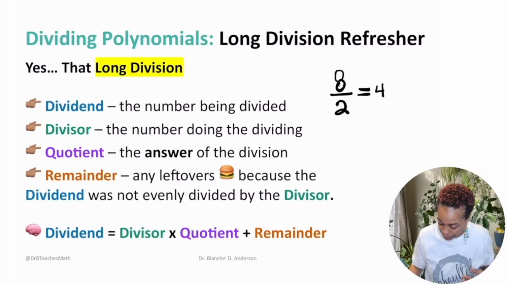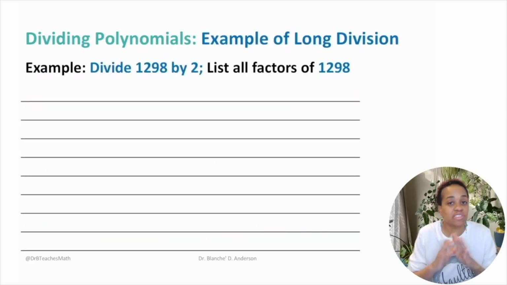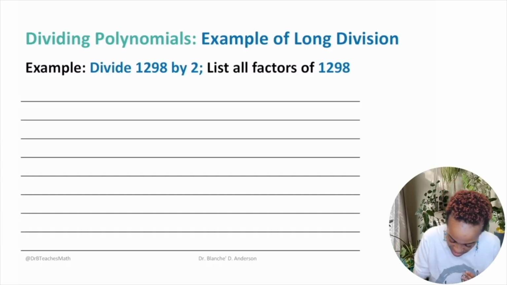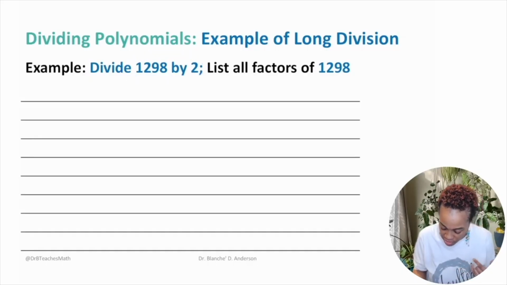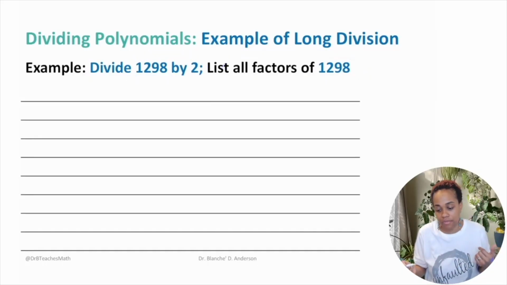Cool beans? Cool beans. So we're going to do some examples because I know y'all might not remember long division. I'm checking my notes. I have 2 examples that we're going to do, just so we can make sure we remember the steps. We're going to divide 1298 by 2, and then we're going to list all the factors of 1298, just so you can see that they divide it.